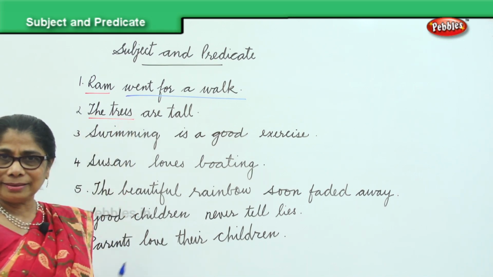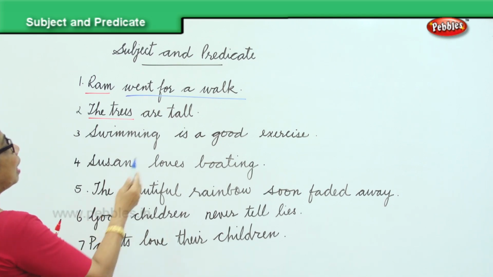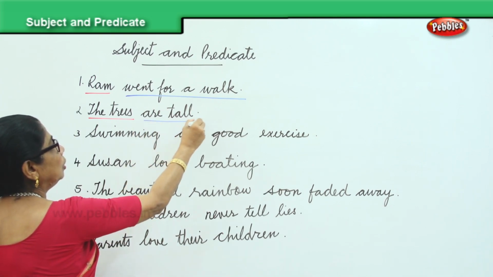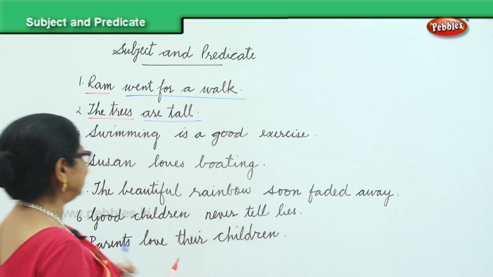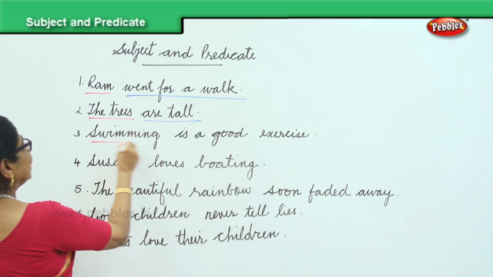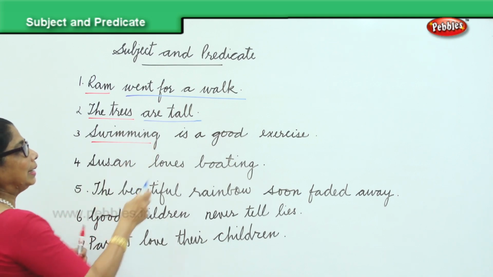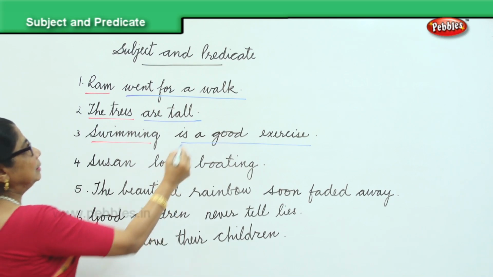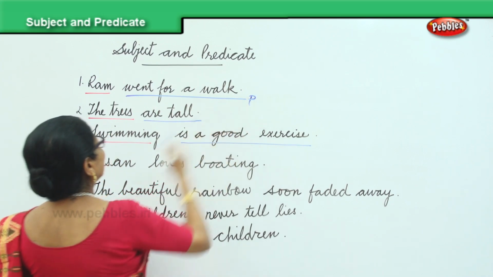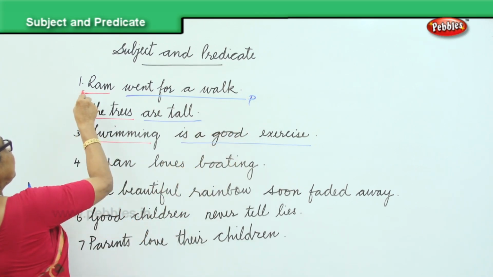That's the subject. The trees are tall, and so the full stop, that's the predicate. The third sentence, swimming. Swimming is a good exercise. Is a good exercise is the predicate. Swimming is the subject.